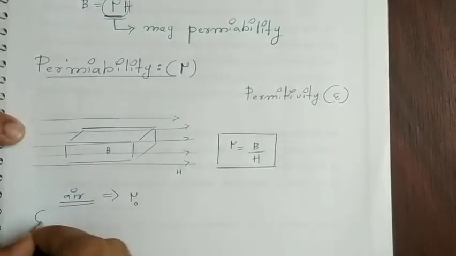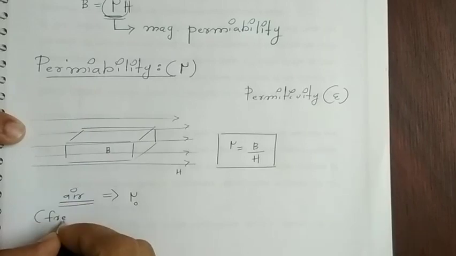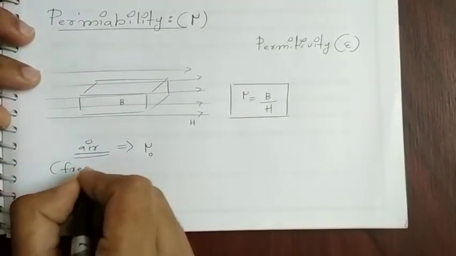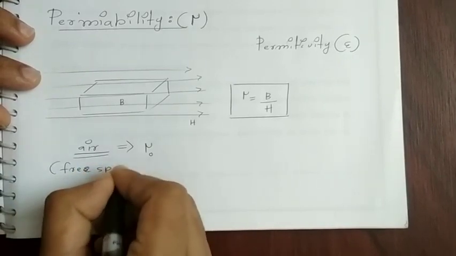Usually instead of air we say free space. There is a slight difference between air and free space, but for now you can say air is the same as free space.